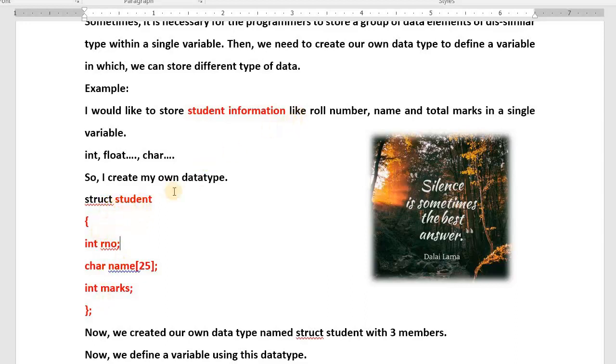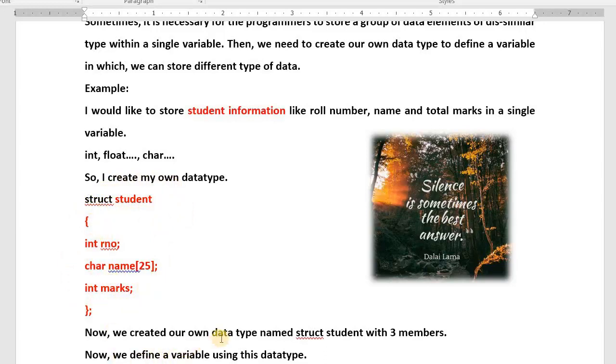Then I want to store roll number, no? That is the first field or first member of a structure. Roll number is integer type. Name, character array, string variable. Maximum you can store 24 characters. I want to store total marks, int marks. Here the definition started, here the definition completed. Give the semicolon. This is a rule, syntax. That means I created my own data type. Understood all of you? What I did? I created my own data type as struct student with 3 fields or 3 data members.